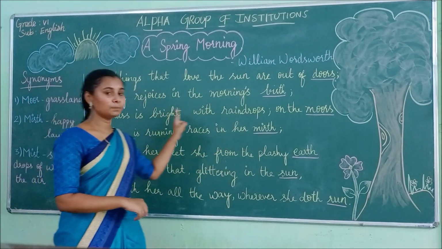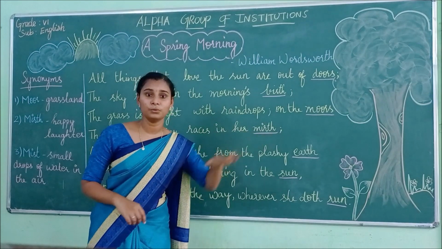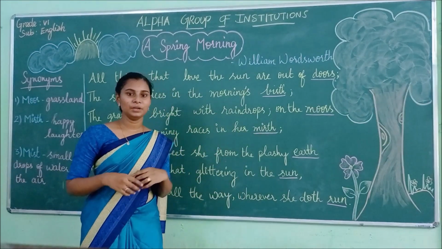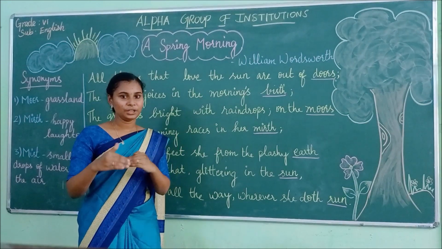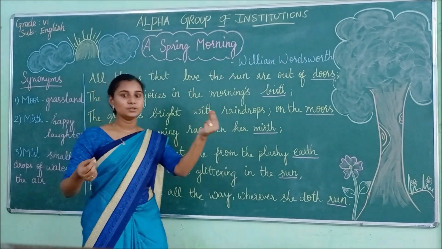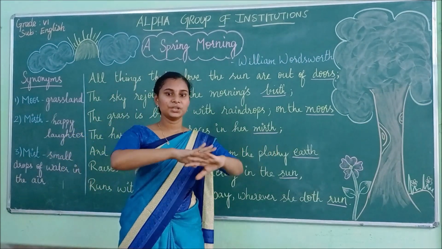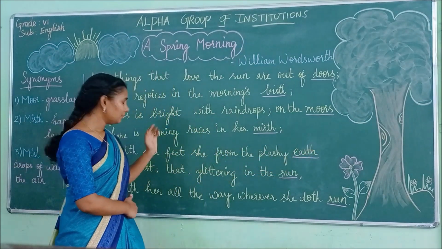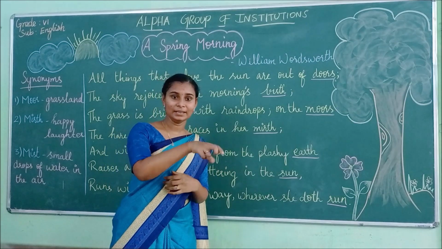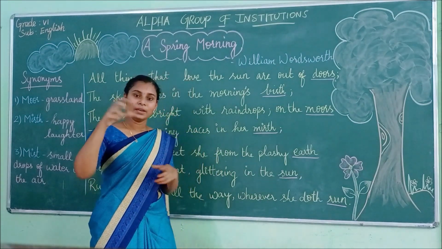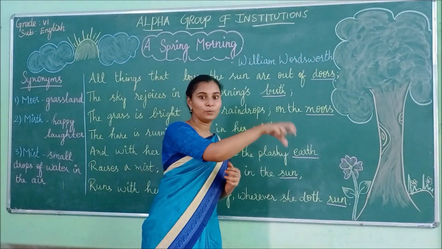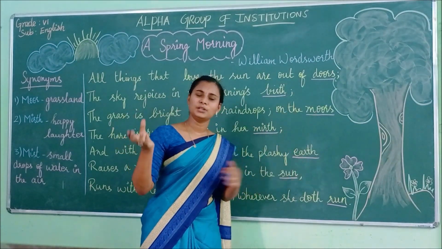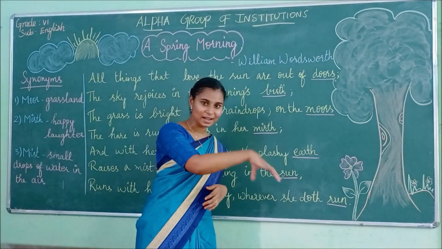Next, the grass is bright with the raindrops on the moors. Moors means grassland, right? As it rained the previous day, the next morning you could see little raindrops on the grass which is on a moor, which means grassland. Then we saw the hare, which is like a rabbit, and it is running happily in the mud. It is so happy as it has seen the sun and it is running very fast.